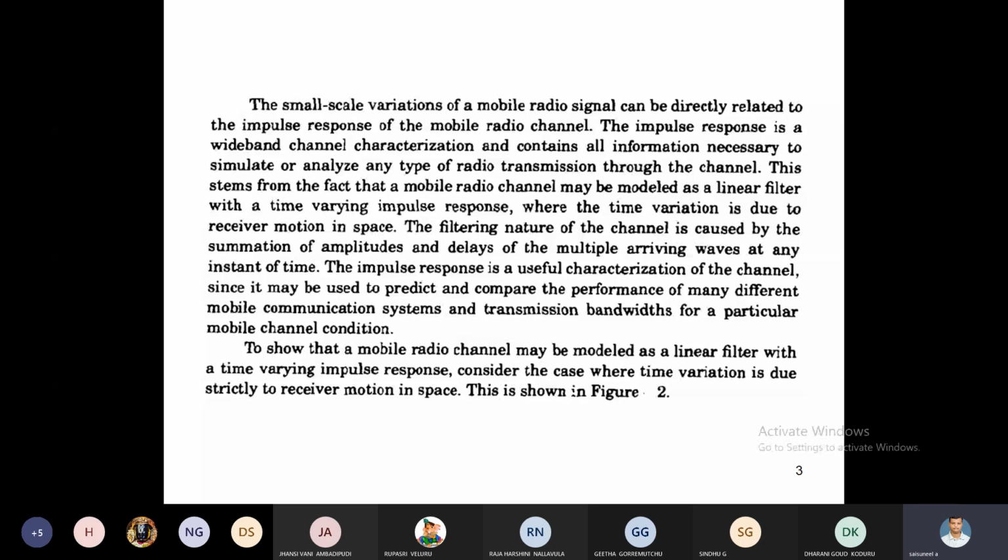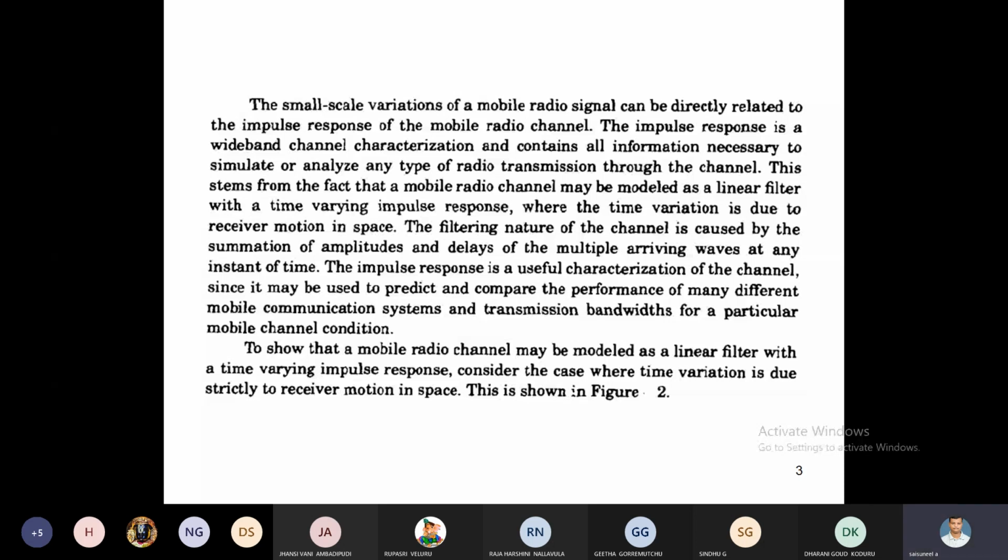Suppose we consider capital N paths from transmitter to receiver. The first path is the line of sight path. For the line of sight path, there is no delay and no loss of signal. The second path is a reflection, the third path is again a reflection, and like that, N paths are there from transmitter to receiver. How many paths there are and what the exact output for each path is, is defined by this impulse response.